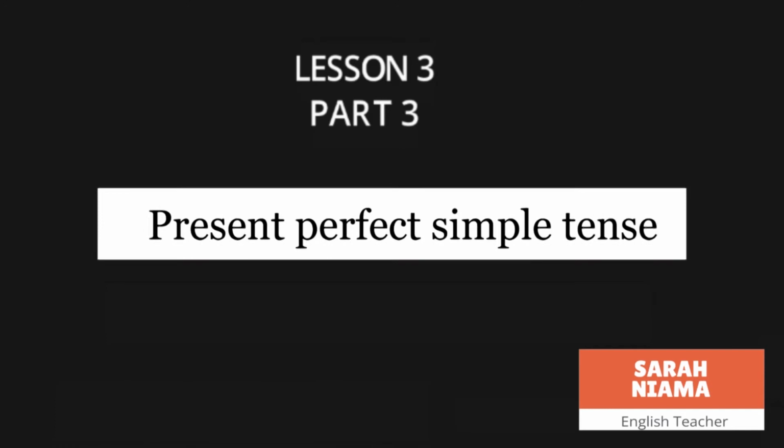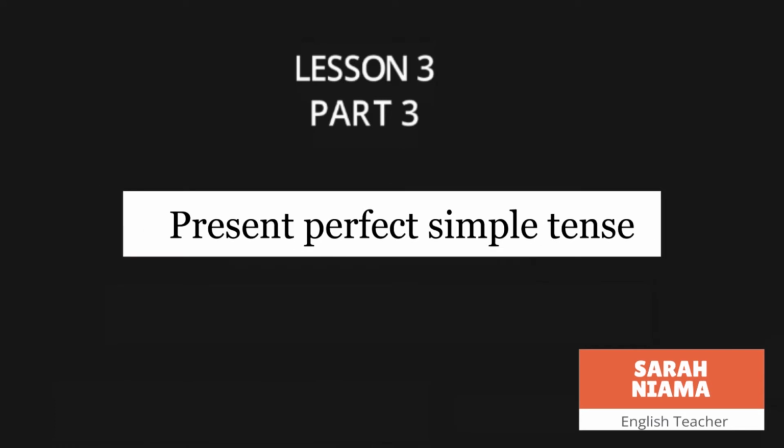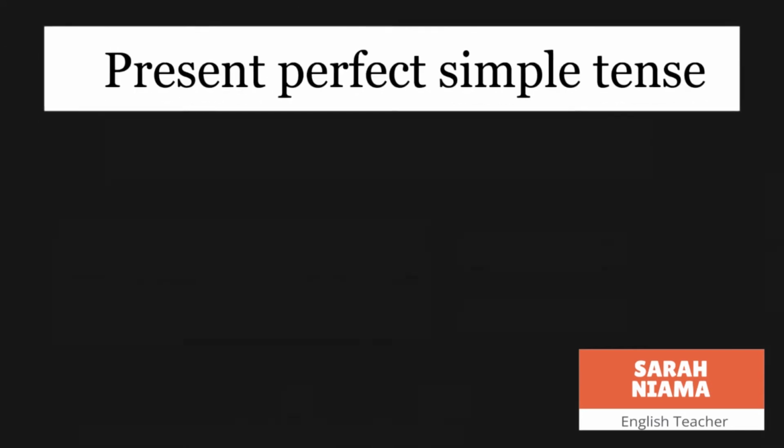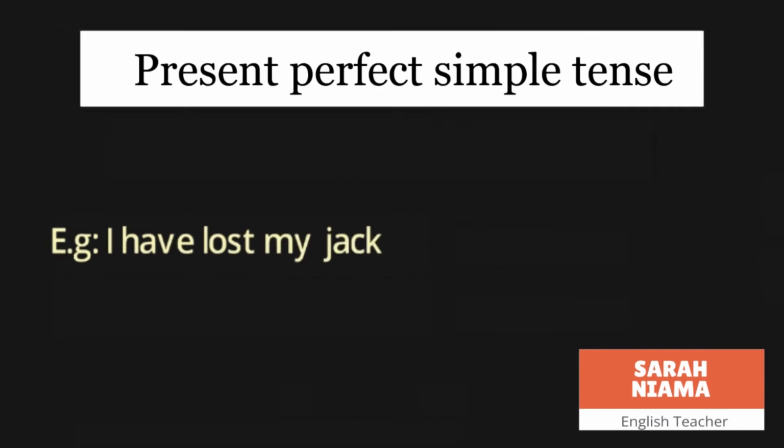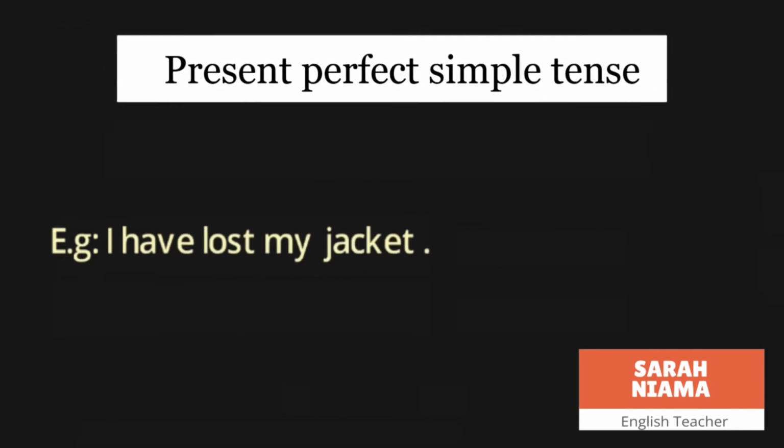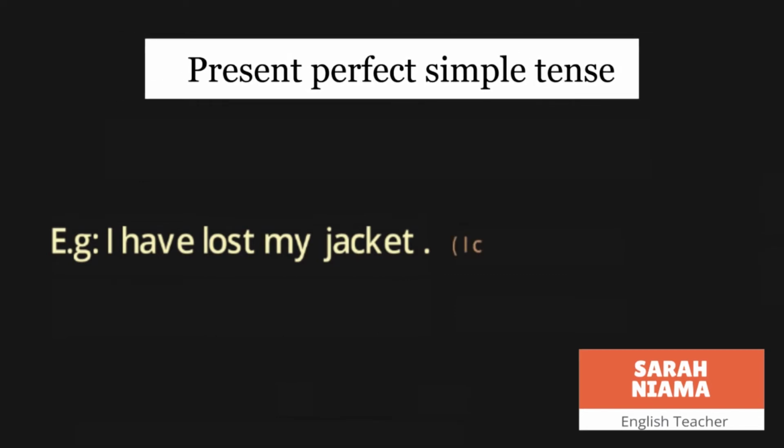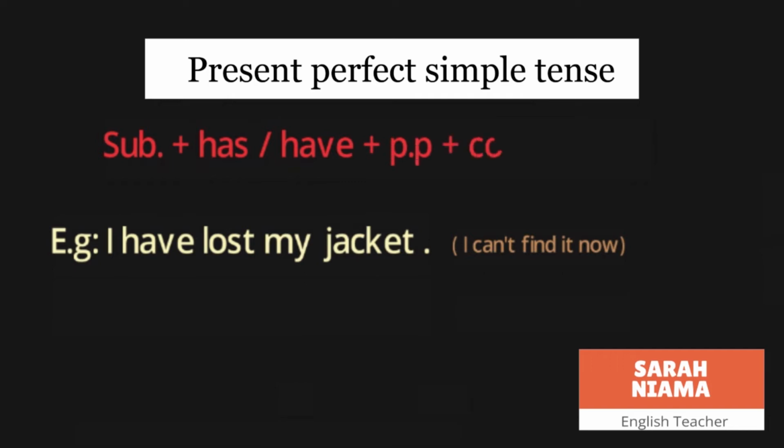This is lesson 3 part 3. What is meant by present perfect simple tense? شنو يعني زمن مضارع تام بسيط؟ I have lost my jacket. أنا ضيعت سترتي. شخص المقابل راح يفهم أنه I can't find it now. أنا ما لقيتها هسه. The rule of this tense is subject plus has for singular and have for I and plural plus past participle of the verb. يعني الverb لازم نحوله للحالة الثالثة اللي هي حالة التصريف الثالث إله.